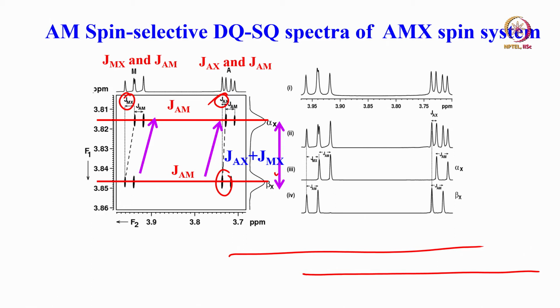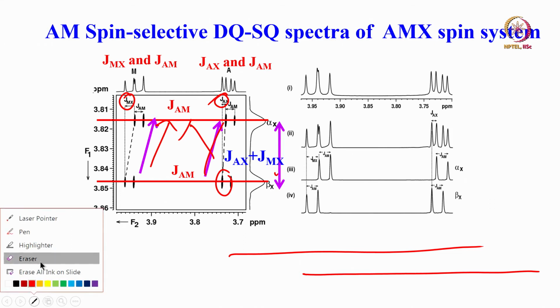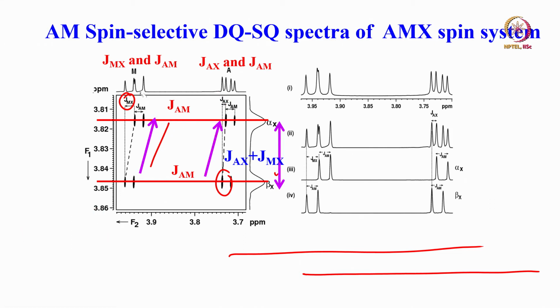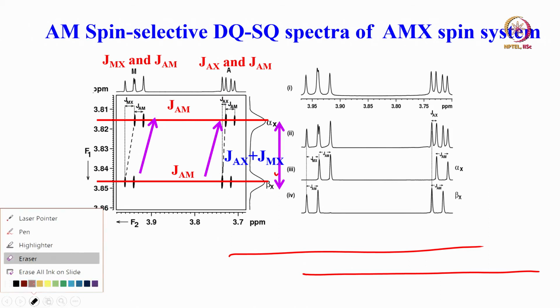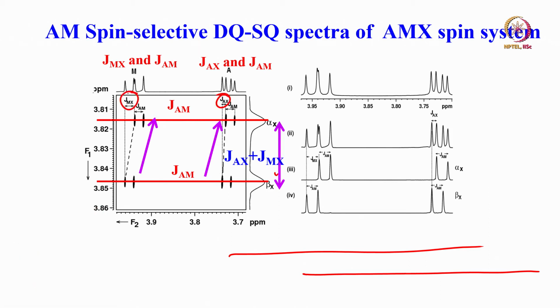If the tilting were opposite like this, then we could say the coupling constants are opposite in sign. But now they are tilted in the same direction. It tells me the couplings MX and AX have the same sign. I do not know the absolute sign, I can only talk about the relative signs. If this is negative, this is also negative. If this is positive, this is also positive.